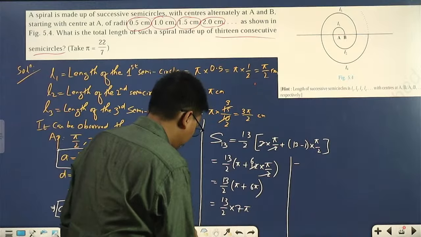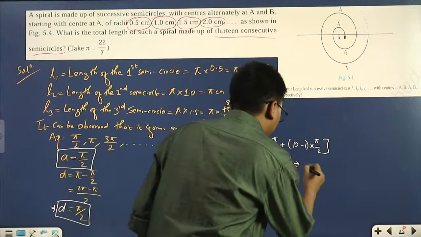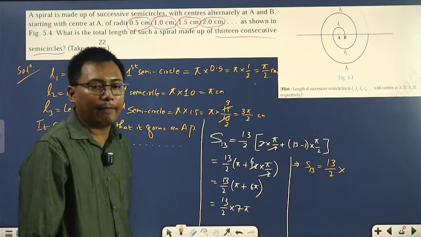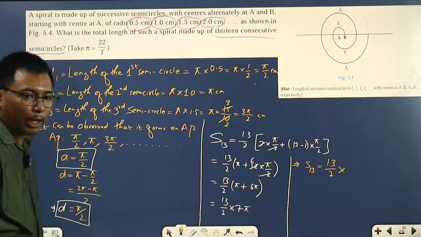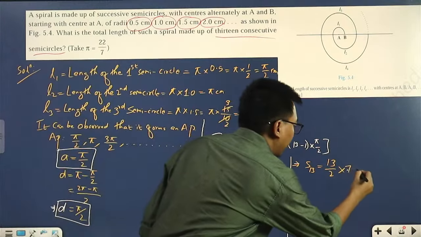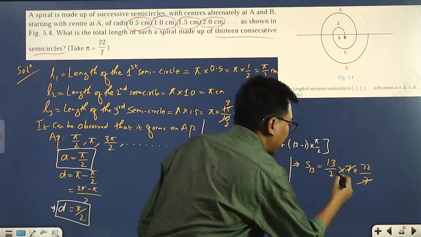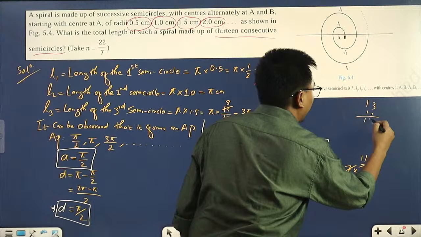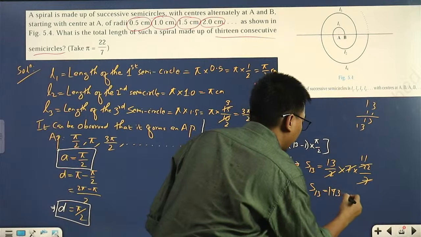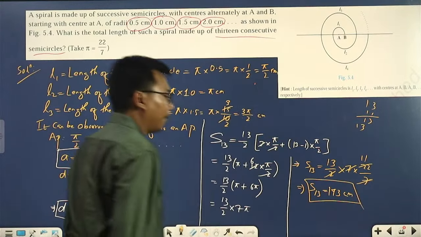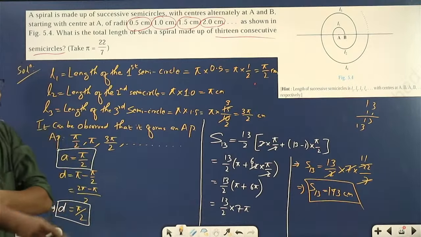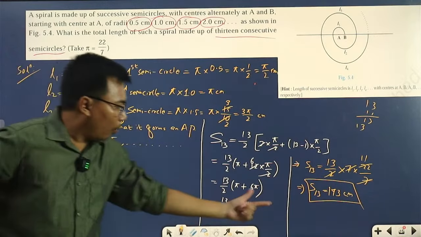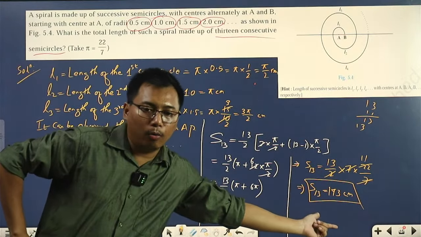S13 will be equal to 13 by 2 into 7 pi. Take pi equal to 22 by 7. So 7 into 22 by 7, 7 and 7 cancel, 2 into 11. 13 into 11 will be 143 centimeter. So the total length of 13 such semicircles will be 143 centimeter. I hope it's clear.